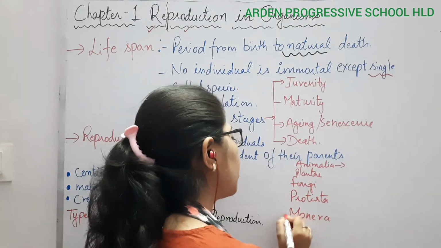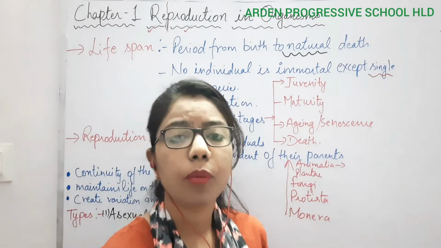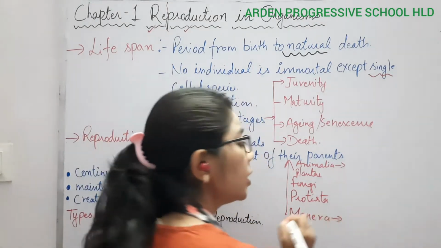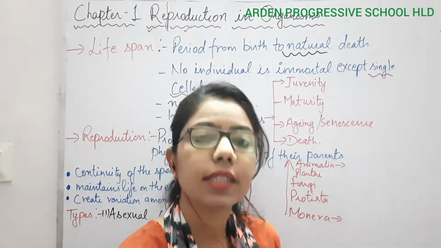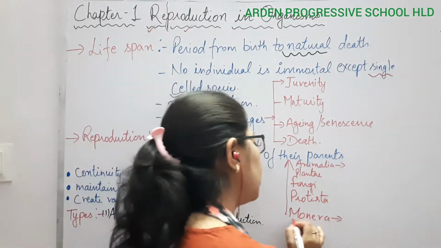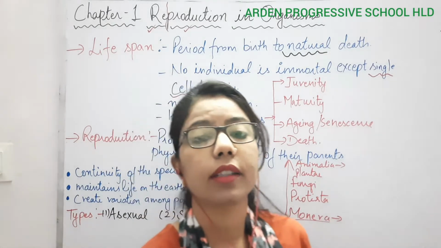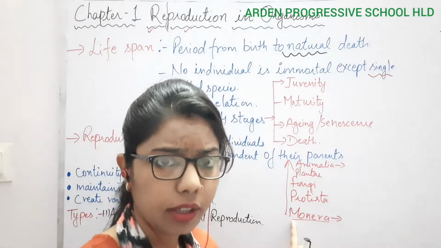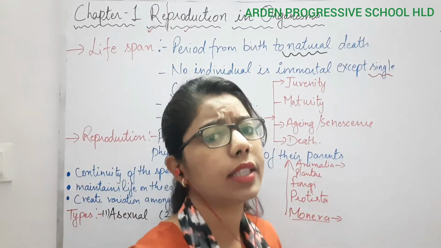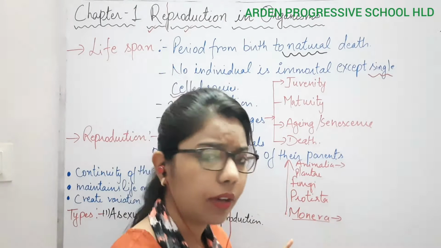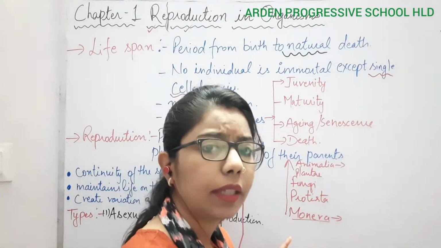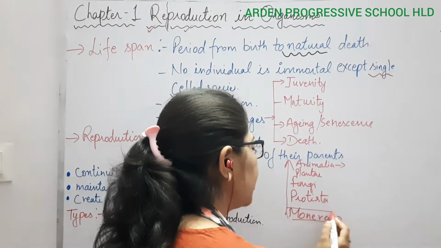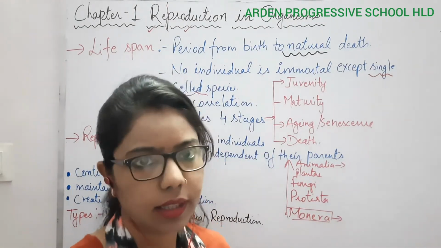As we move from lower to higher kingdoms, the body organization becomes more complex, and in the case of Monera, the body organization is very simple. What are examples of Monerans? Examples of Monerans are bacteria. Here we can say that we have done different bases of classification. How are we classifying these organisms? On the basis of cellular organization, right? What type of cell is it? We know that in Monerans we have prokaryotic cells, right?